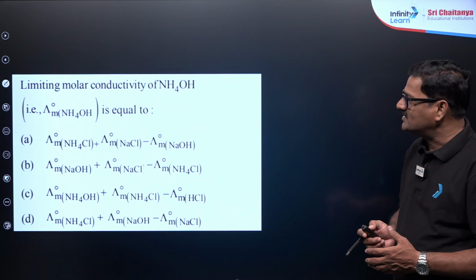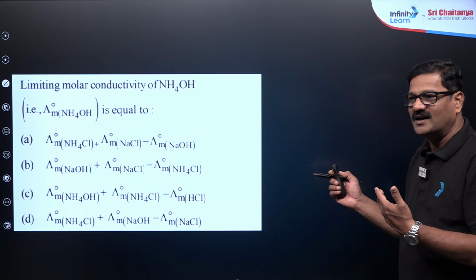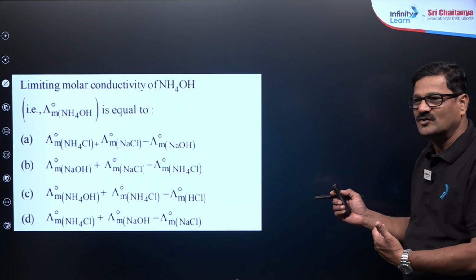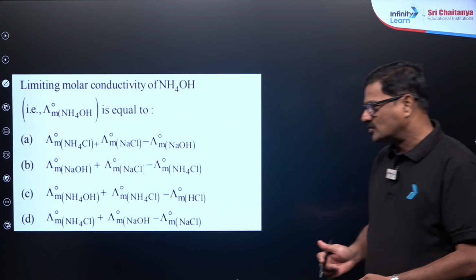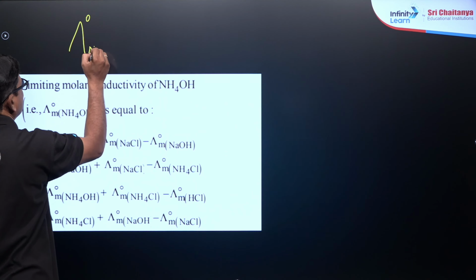So, like that you can ask for the limiting molar conductivity of ammonium hydroxide. It is a direct application of Kohlrausch law. What does Kohlrausch law say? Ammonium hydroxide is a weak electrolyte, it gives the ionic conductance of ammonium plus and the ionic conductance of OH minus.